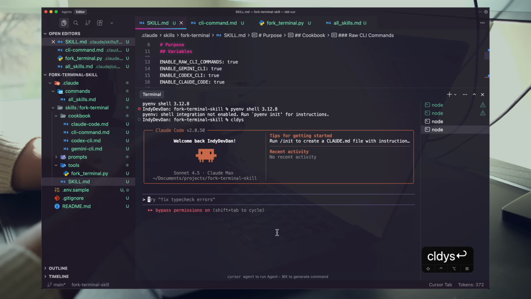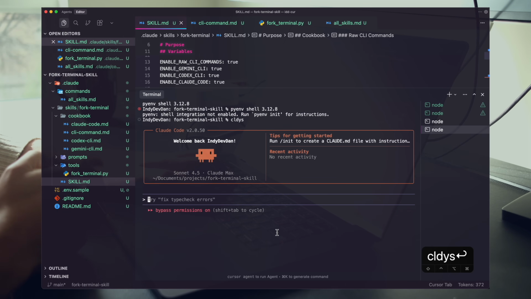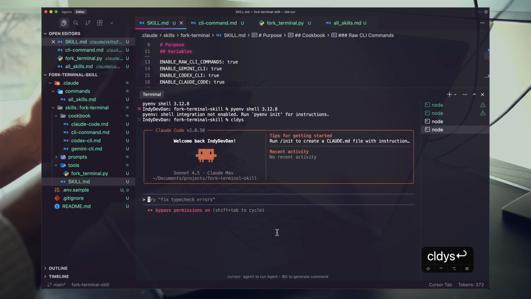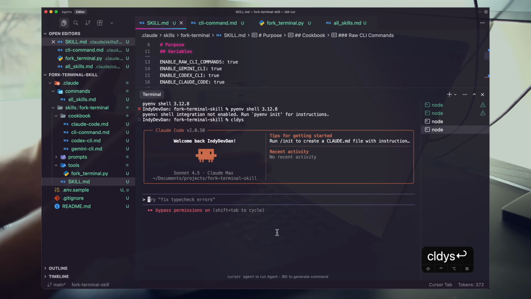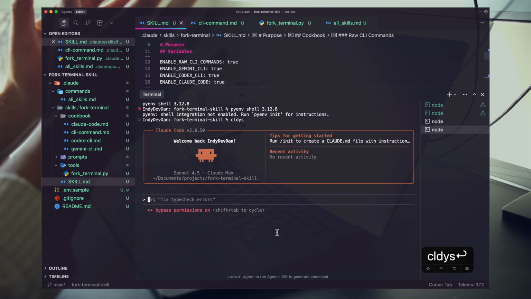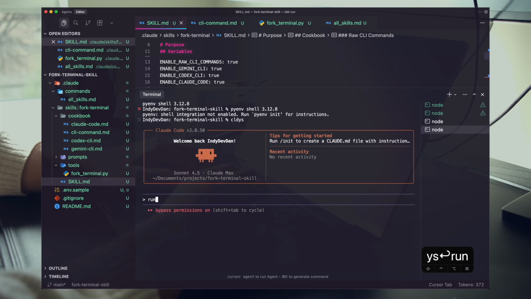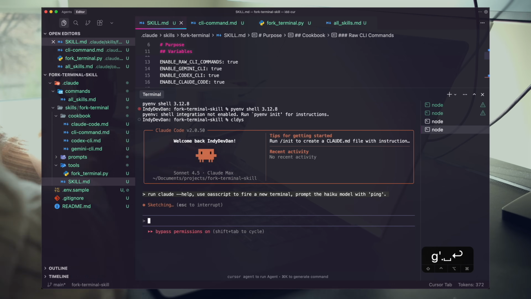So I want this to kick off a brand new Claude Code terminal running the Haiku model, and I want it to run in YOLO mode. I'm starting to set up how I want this to run exactly in a new terminal. So let's run a version right here. Run Claude help to fire a new terminal, prompt the Haiku model with ping. So that should be it. Let's see how this operates.